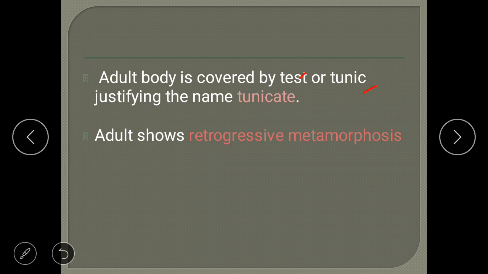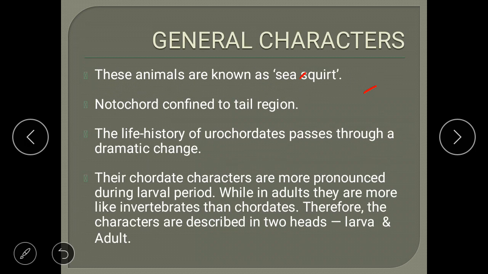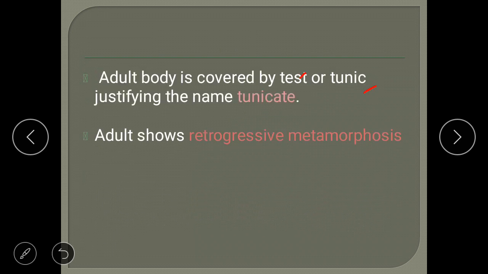So these are the basic general characters of Urochordates. What are the basic characters? They have a notochord, they show the characters of chordates, and they are also called sea squirts or tunicates. They show retrogressive metamorphosis. In the larva stage they show chordate characters, and in the adult stage they show non-chordate characters. Their body is externally covered by a test or tunic.